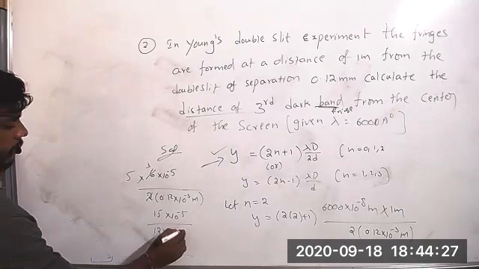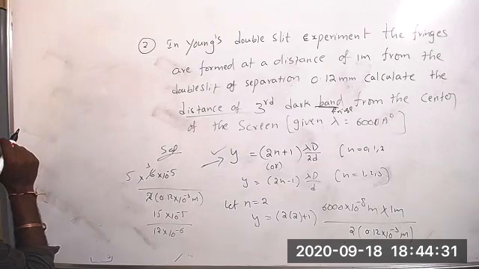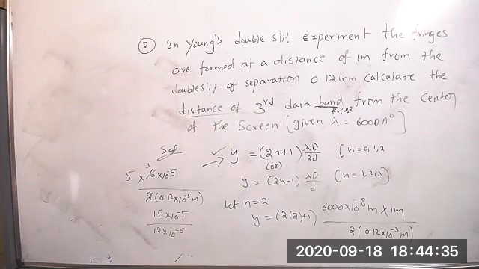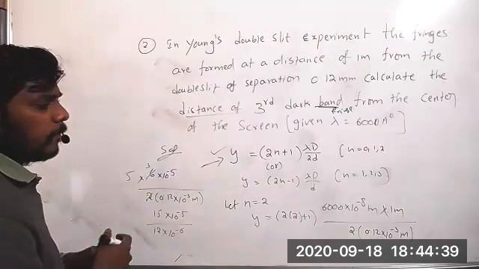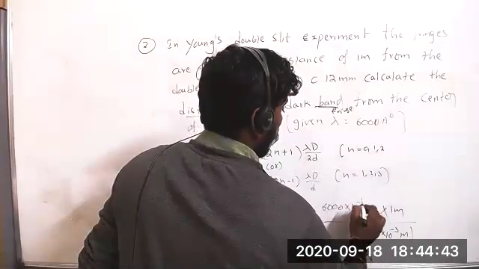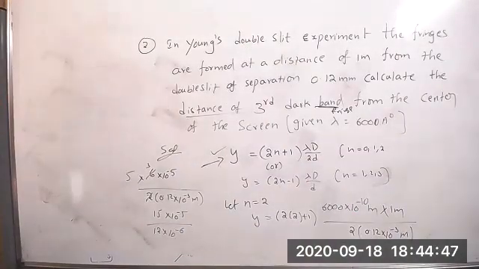Sir, there lambda is 6000 into 10 power minus 10, no, sir. Have you taken centimeters? 10 meters. Is it in 10 meters?